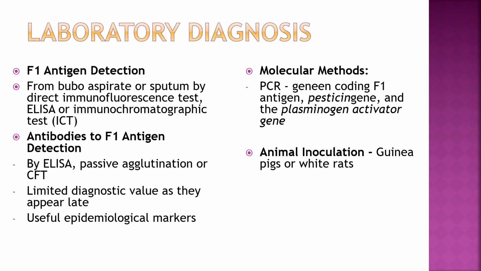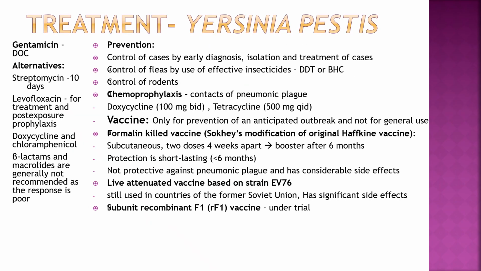Other tests: F1 antigen detection from bubo aspirate or sputum by direct immunofluorescence test, ELISA, immunochromatographic test. Antibodies to F1 antigen detection by ELISA, passive agglutination, complement fixation, limited diagnostic value as they appear late, useful epidemiological marker. Molecular methods: PCR, gene coding F1 antigen, ST gene, and the plasminogen activator gene. Animal inoculation, guinea pigs or white rats.